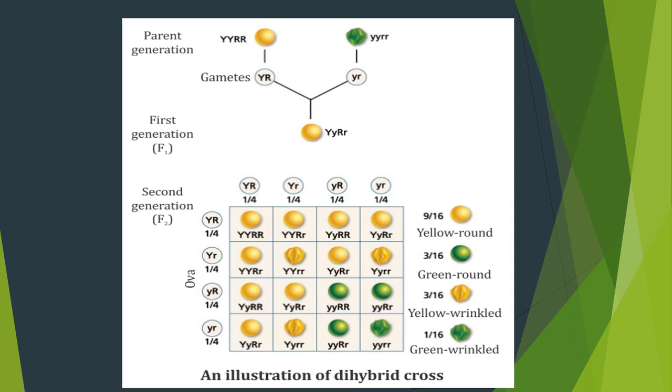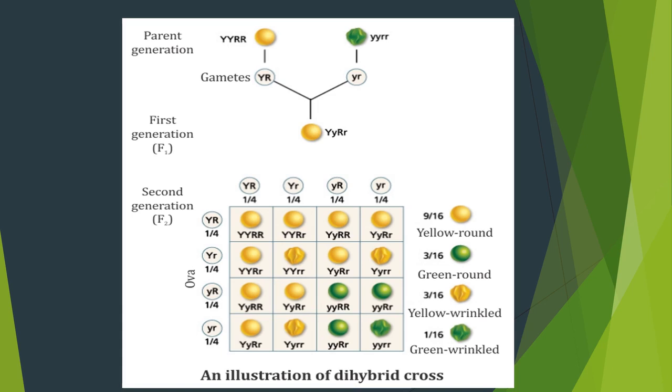Here the gametes have been formed. Look at the Punnett square to see how the gamete formation will be. Now we are going to cross the capital Y with capital R and small r. Next, we are going to cross the small y with capital R and small r.